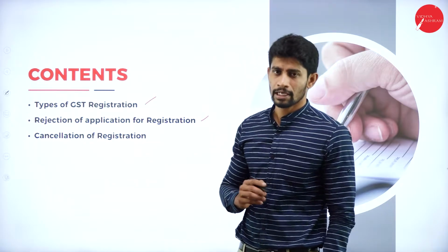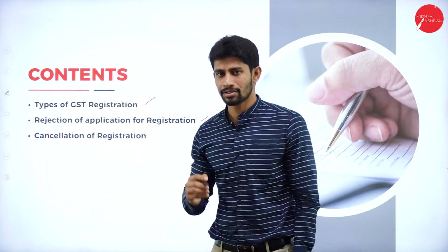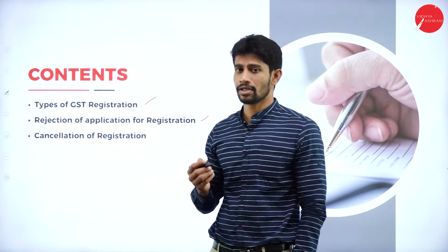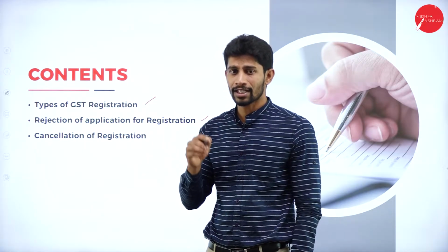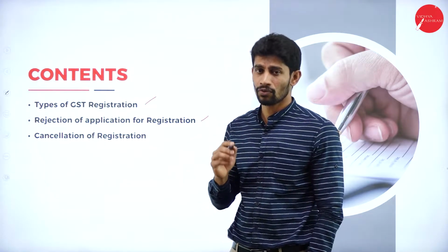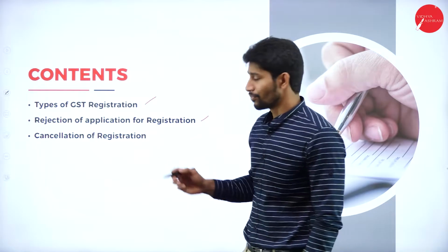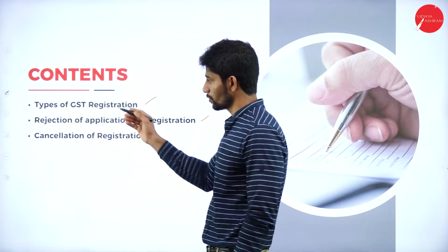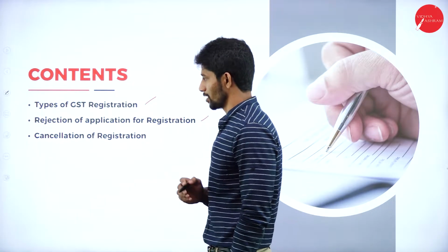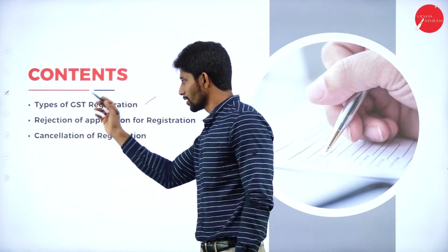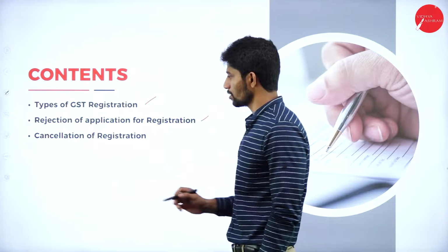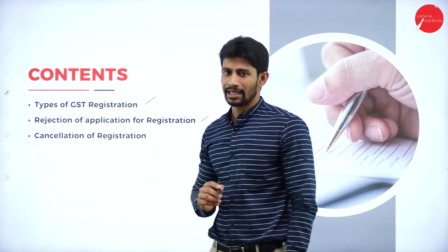Sometimes they give permission and the taxpayer gets registered, but after a few days the authority is going to cancel the registration, or the particular taxpayer is going to cancel the registration by himself. So for what reason are they going to cancel the registration? In this class we are going to learn about these 3 concepts, once again: types of GST registration, rejection of application of registration, and cancellation of registration.